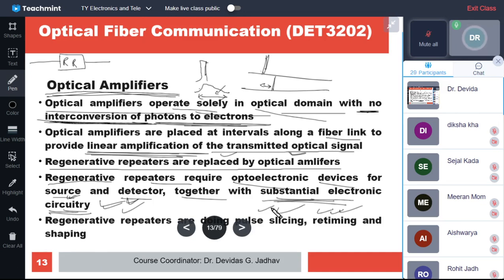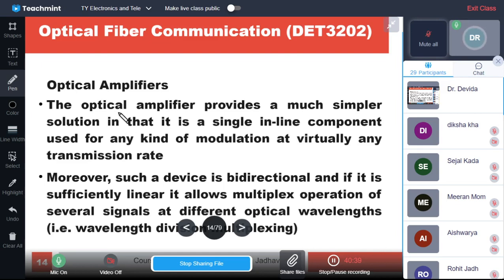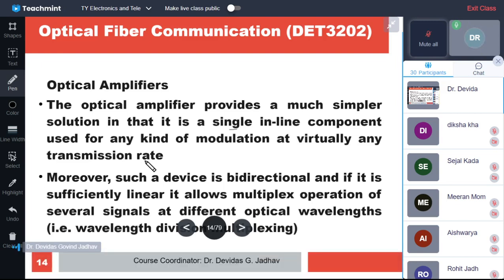So all these are avoided with optical amplifiers. The optical amplifier provides a much simpler solution in that a single line component can be used for any kind of modulation, or virtually any transmission rate, whatever the number of bits flowing per second, at the same transmission rate it will work.